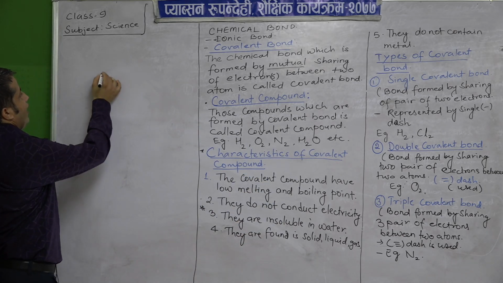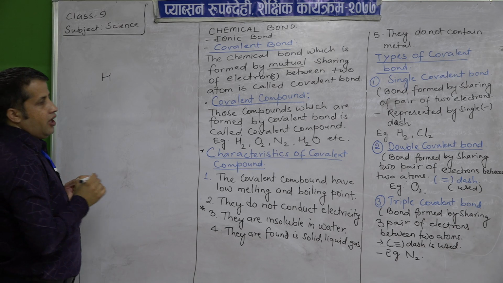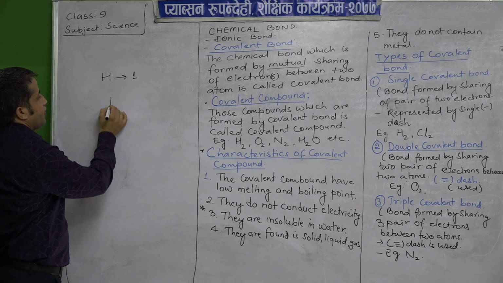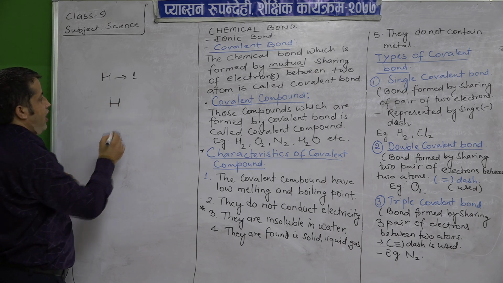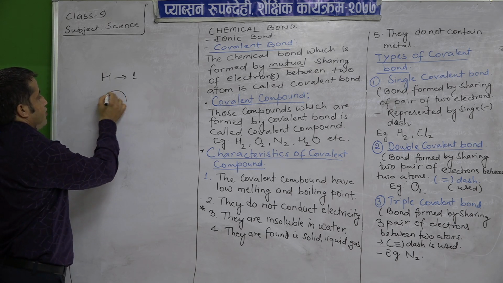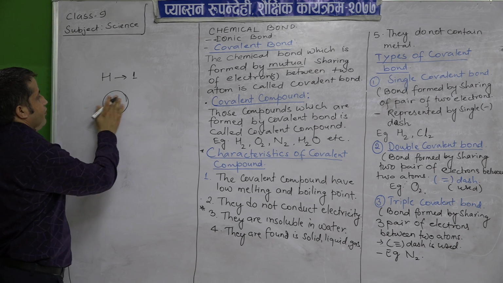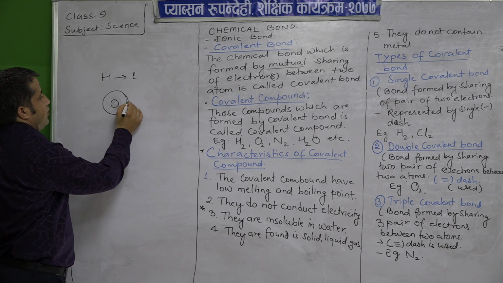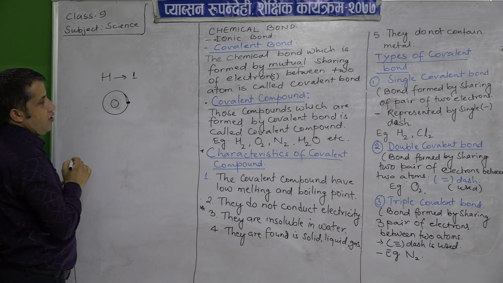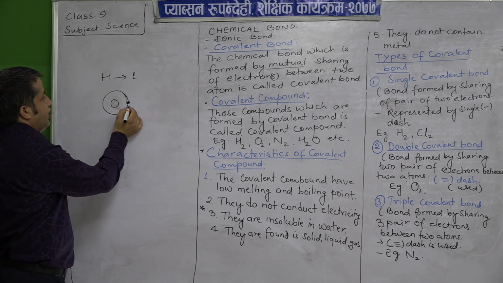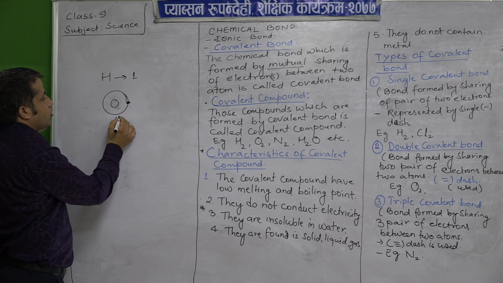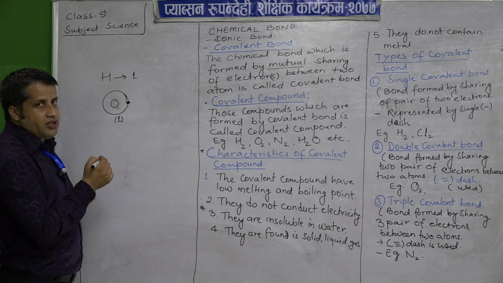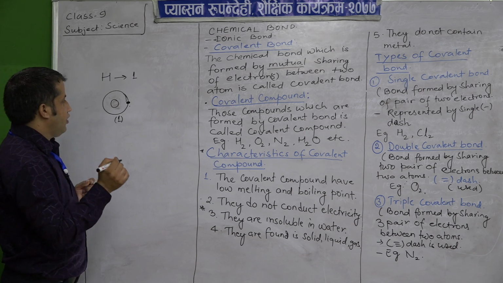We know that hydrogen has atomic number 1. We can represent its outermost shell like this: suppose this is the atom, and in the nucleus there is one electron in the valence shell of hydrogen, and it requires one more electron to be stable, to get a duplet electronic configuration.